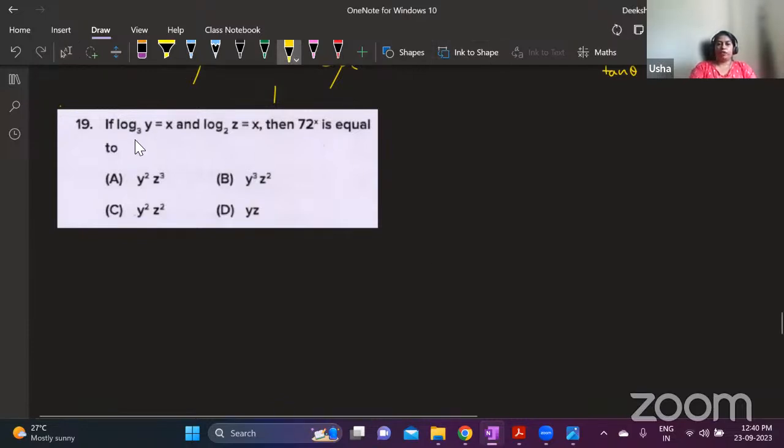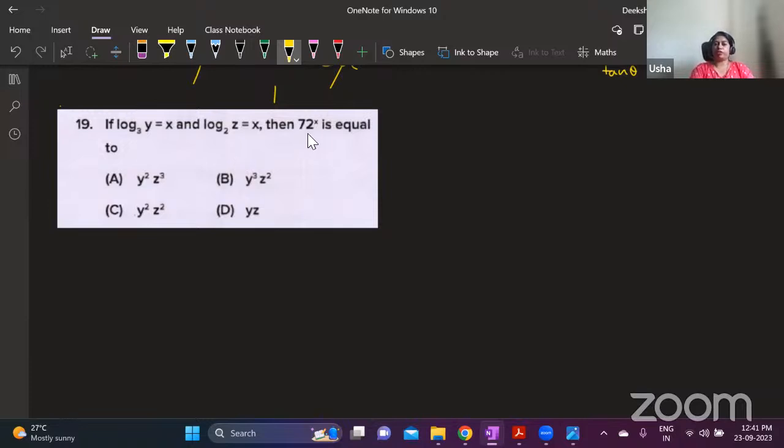If log y to the base 3 is x and log z to the base 2 is x, then 72 power x is equal to what? If you observe here, log y and log z are both equal to x. But they have mentioned the bases as 3 and 2. So it is understood that somewhere you have to express this 72 as a product of 3 and 2.